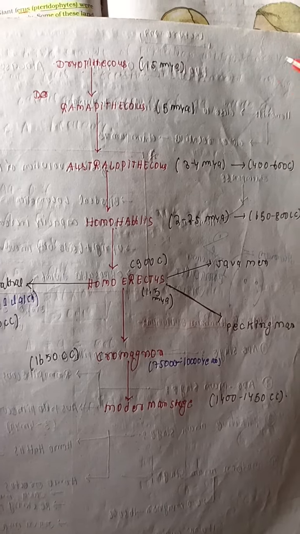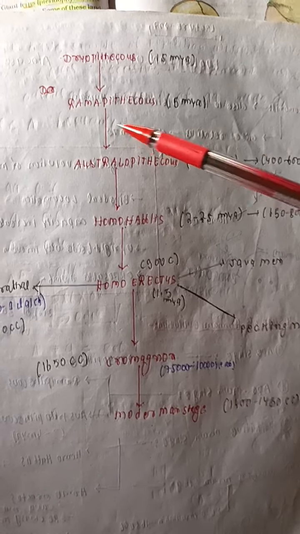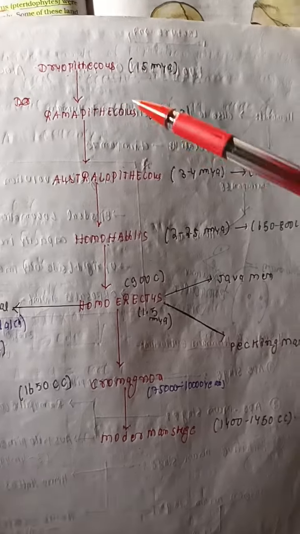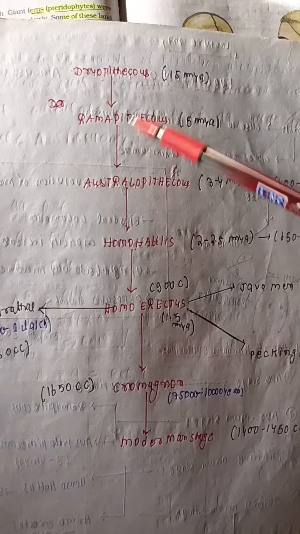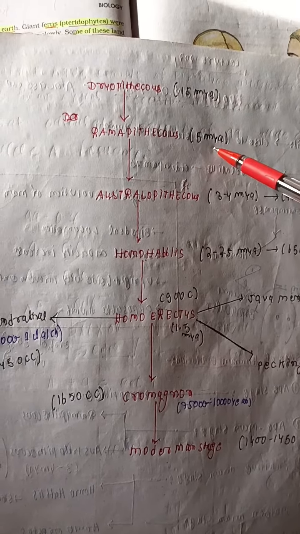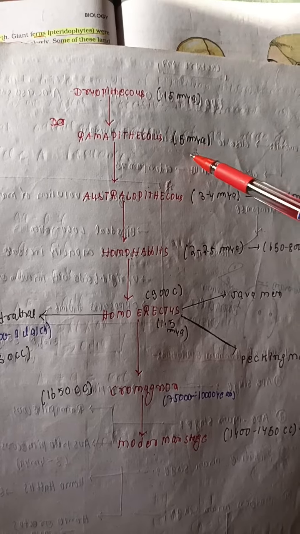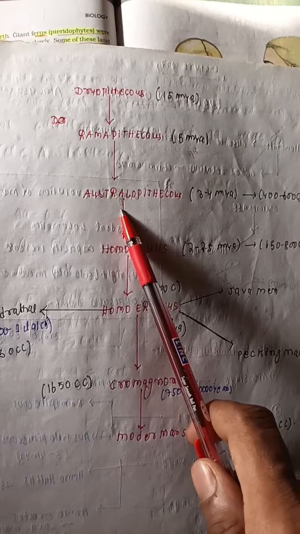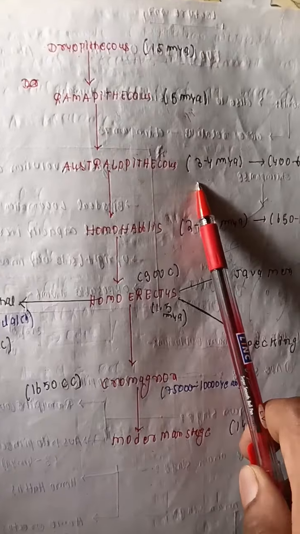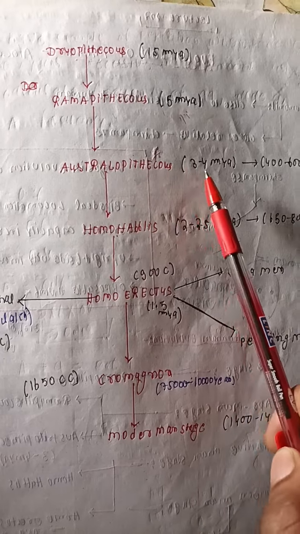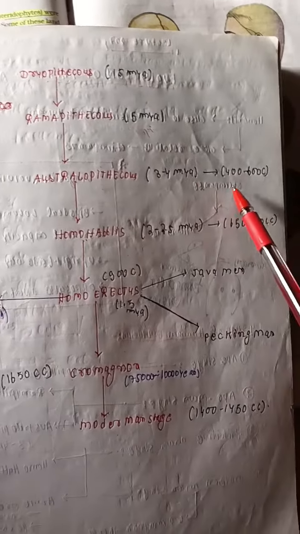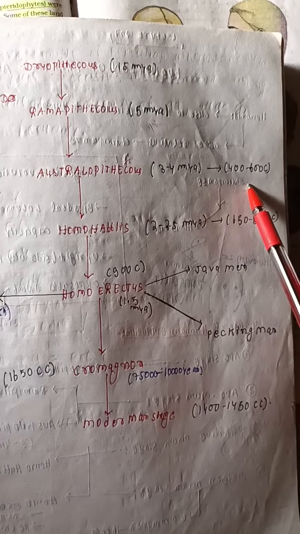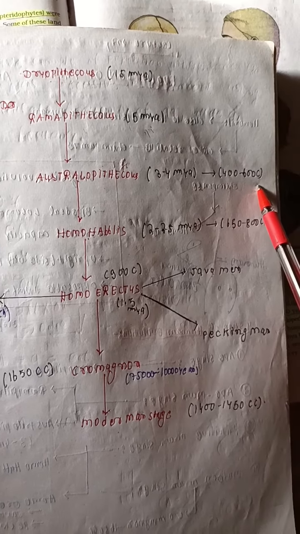Now you see Dryopithecus. Dryopithecus evolved 15 million years ago, and the second is Ramapithecus. It evolved around 5 million years ago, and the third is Australopithecus. It evolved 3 to 4 million years ago, and its cranial capacity is 400 to 600 cc.